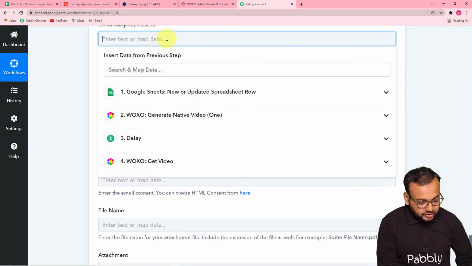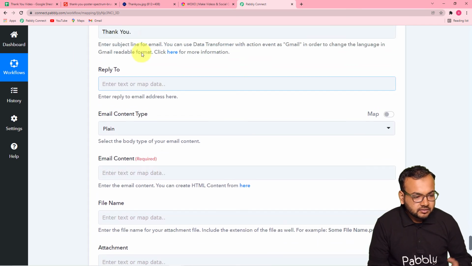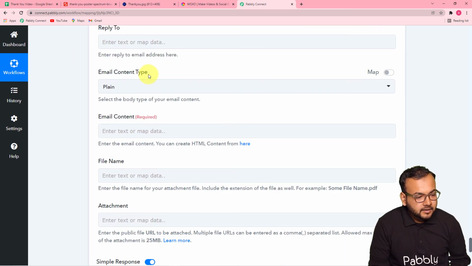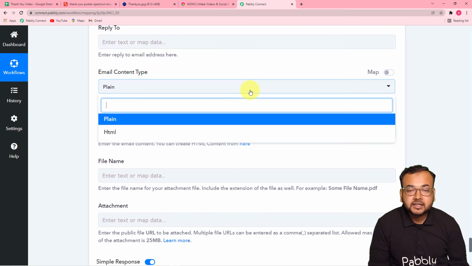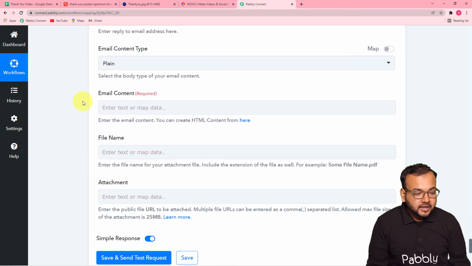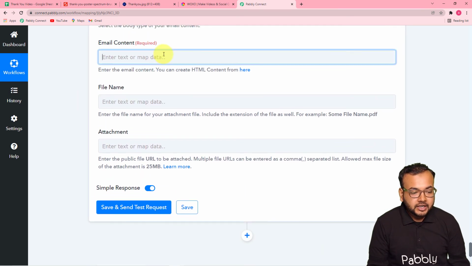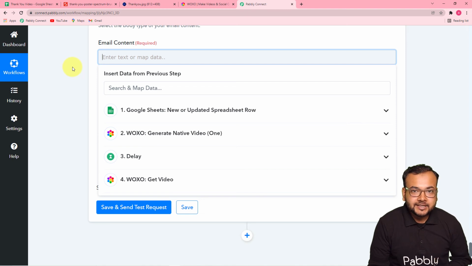In the email subject, you can put the subject like thank you, or yeah, just thank you. Or if you want to customize the subject, you can write any other thing. Okay. Reply to, I'm leaving this blank. And email content type, you can select the email content like plain or HTML. I'm keeping it plain. And here in this email content, you have to actually write the email that you want to send to your customer. Okay, so let me write the email here.